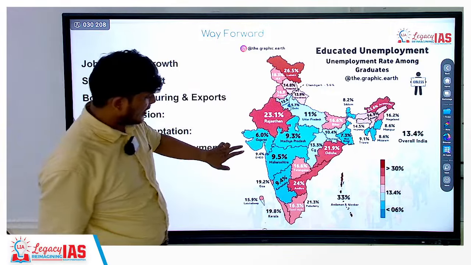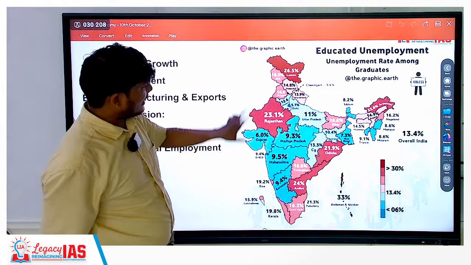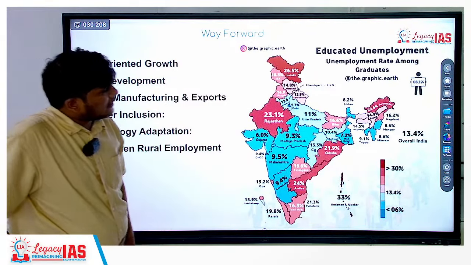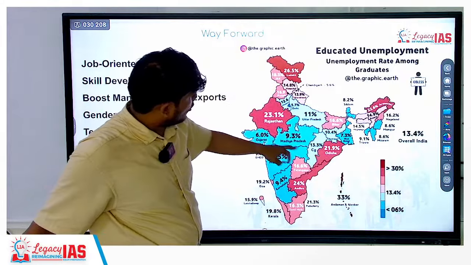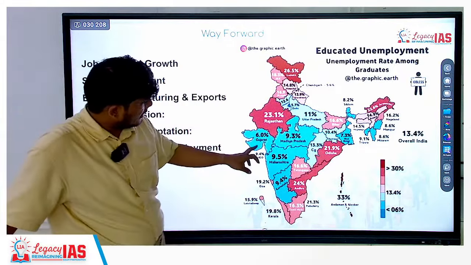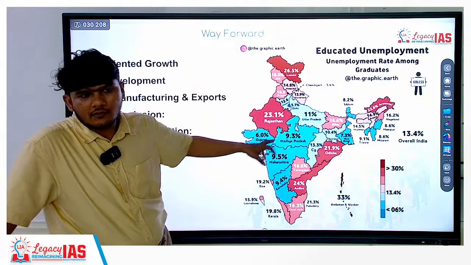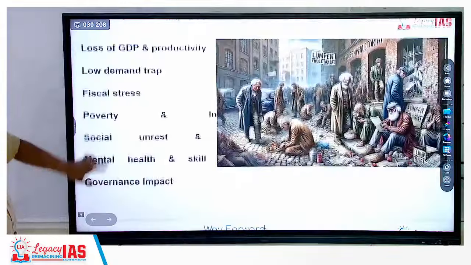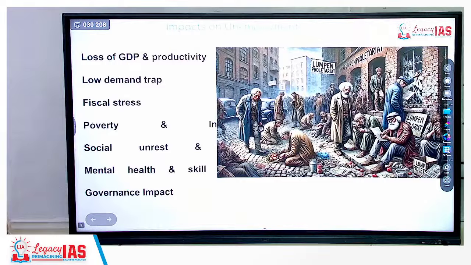This is the map of India based on the labor force survey that was conducted. So you can see the highest amount of unemployment in which places are present, and probably the least unemployment which is present in certain states. Okay? Now let's look at the impact of unemployment.